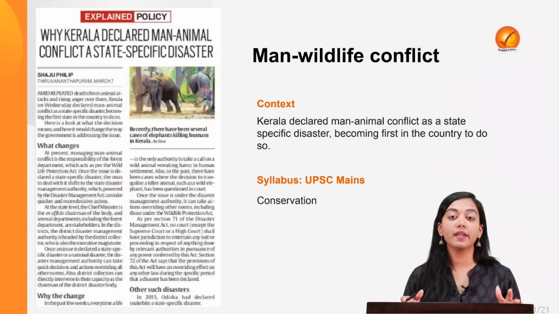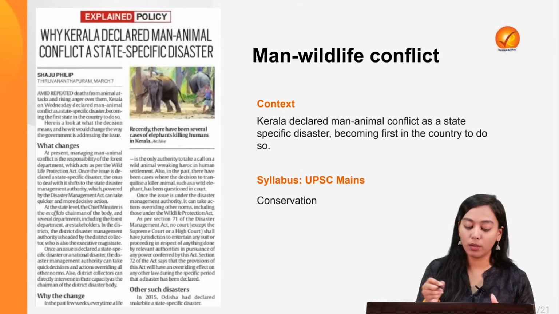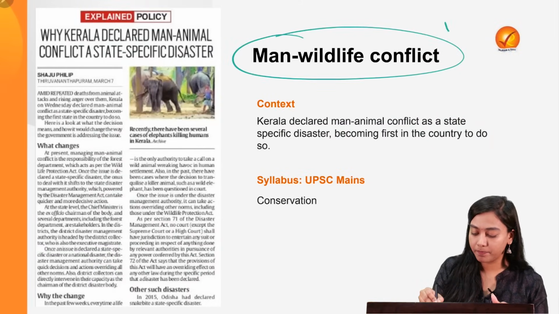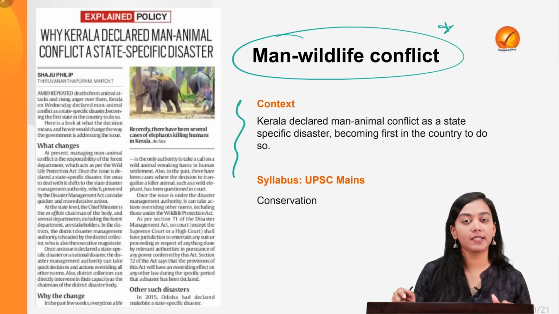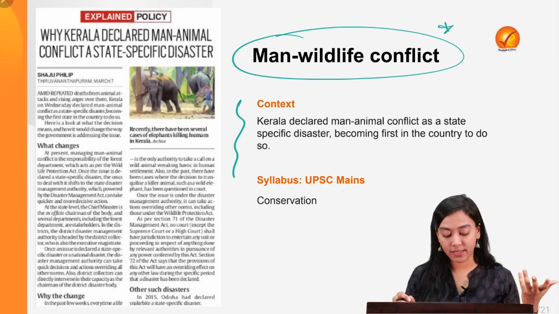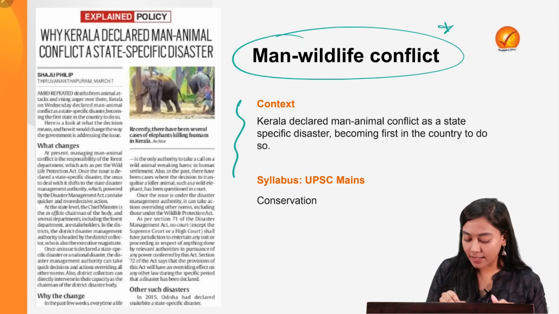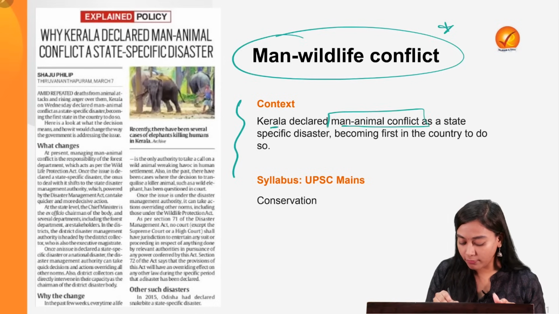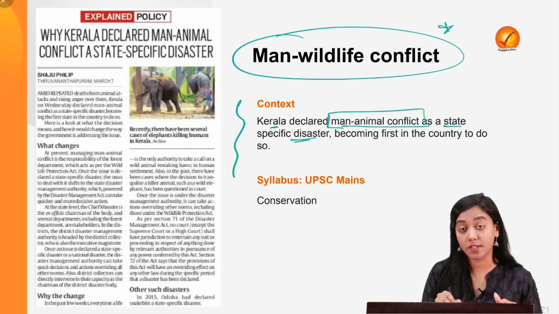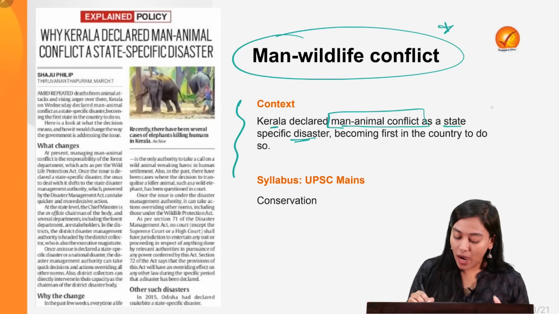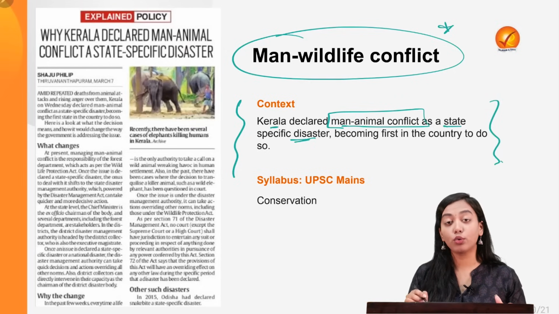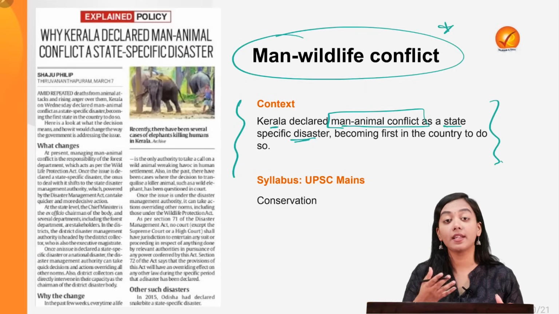Now, our next topic again is a very important one, where we'll be reading about the man-wildlife conflict, an emerging topic that has potential to be asked in the mains examination. What is the context? The context is very surprising: Kerala has declared man-animal conflict as a state-specific disaster, making it the first state in the country to take a step like this. So why has man-animal conflict grown to such a menace that it has to be declared a disaster?